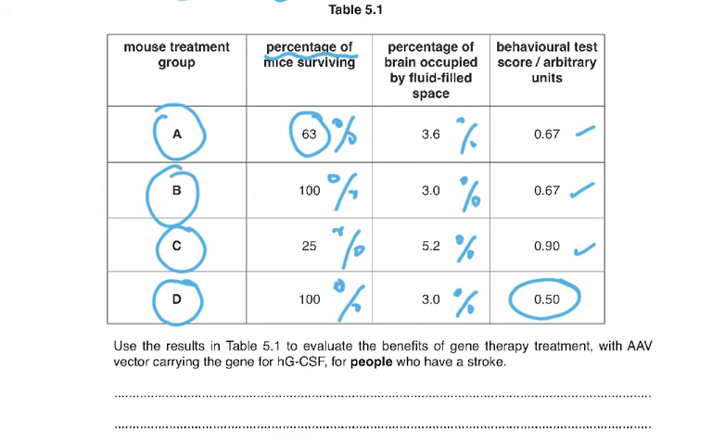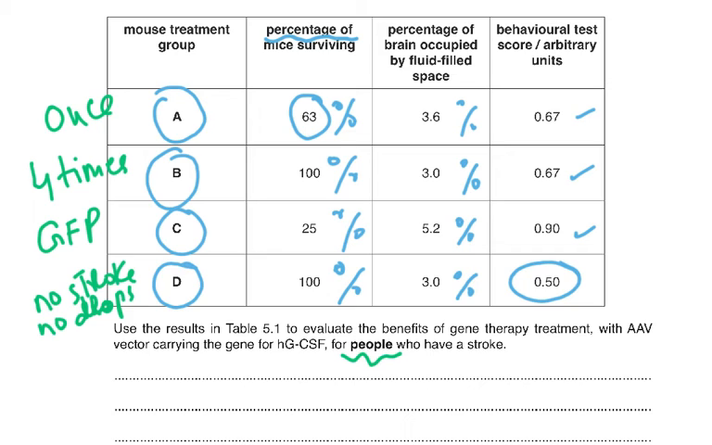So you need to look at this data and then give us your thoughts about it. Was this helpful? Should we give this to people who have had a stroke? So evaluate the benefits of gene therapy treatment for people. Now remember, we didn't do this on people. We did this on mice. So think before you answer this question. Now let's look at this table again and understand.